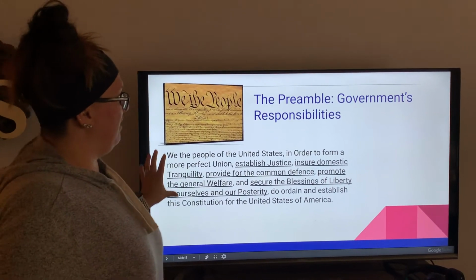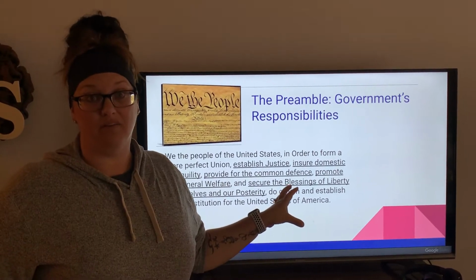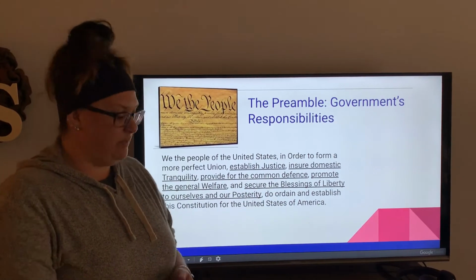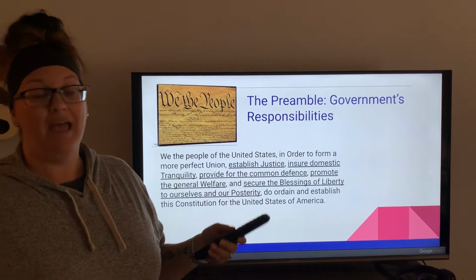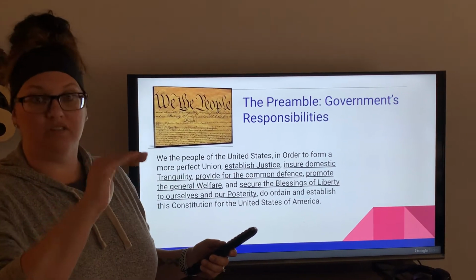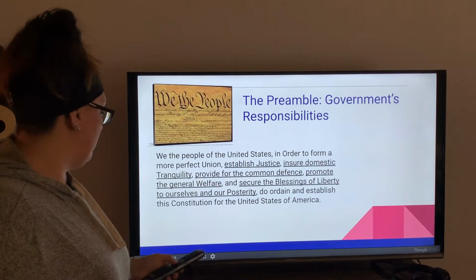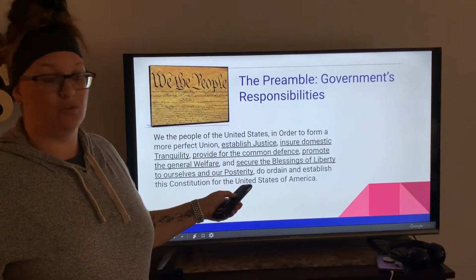So that's a lot of responsibility for our government. It's a lot of responsibility on the shoulders of the people that are at every level, whether it's the federal, the state, the county, or the city level. They are responsible for all of those things.